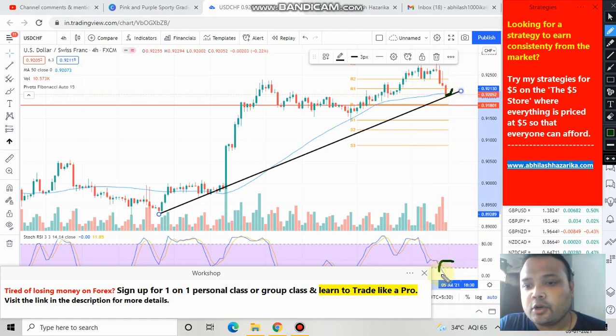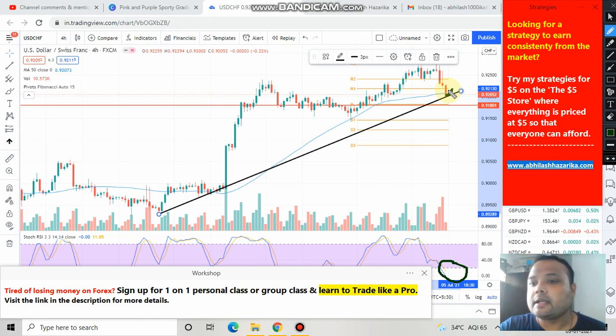And if we look at the position of stochastic RSI also, then we can clearly see that stochastic RSI is also in the oversold zone. So therefore, considering these two factors, there is a good possibility that market will be going up from here.